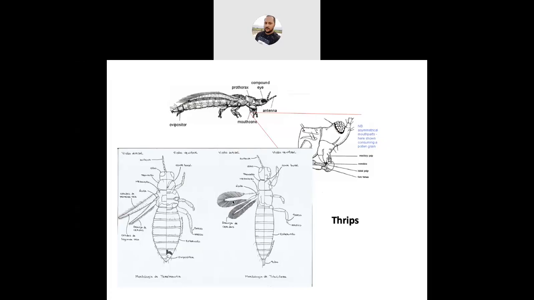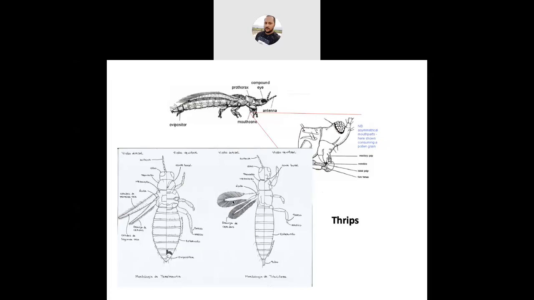This is a very unique character. They are minute, slender, and soft-bodied insects, and their mouth parts are piercing, rasping, and sucking type.